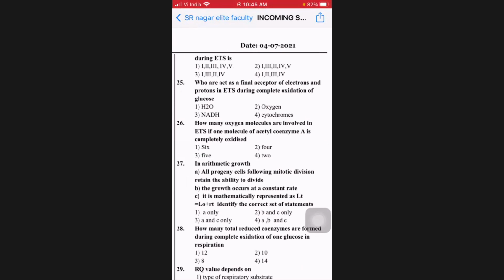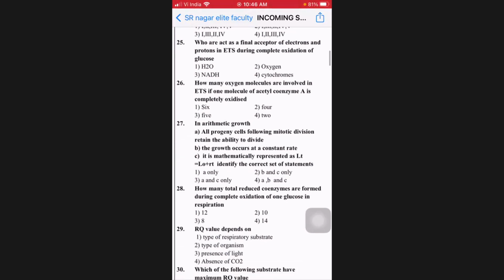Then the 25th: who is acting as the final acceptor of electrons and protons in ETS during complete oxidation? Of course, it is oxygen, undoubtedly.